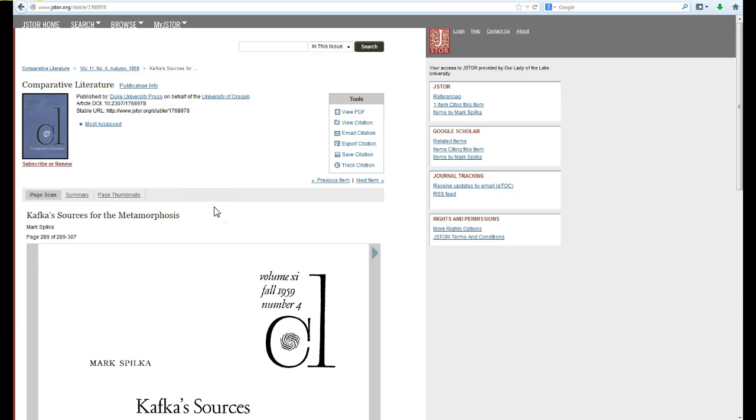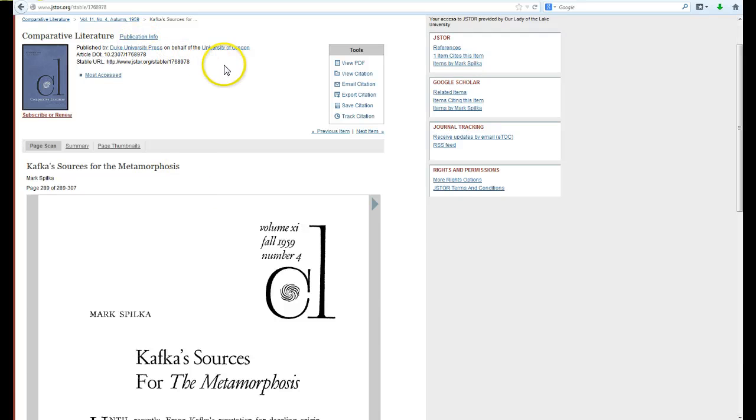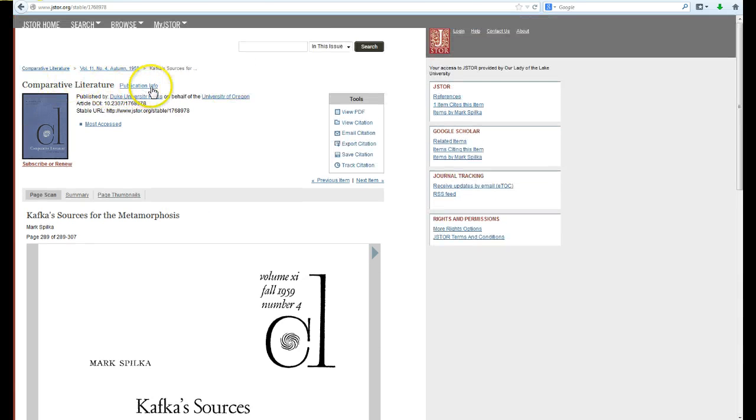But in this case, it gives me valuable information. It tells me that it's coming out of the publication called Comparative Literature, right? Comparative Literature. This is going to be very important, because I'm going to take this information and I'm going to plug it into one of our other links on the library's homepage called Journal Finder.